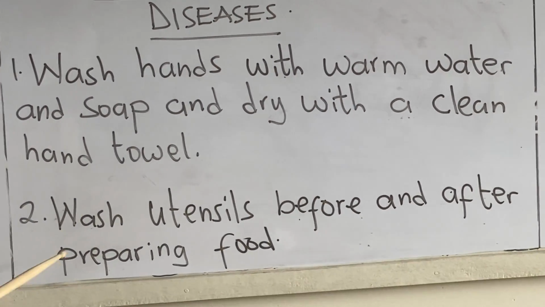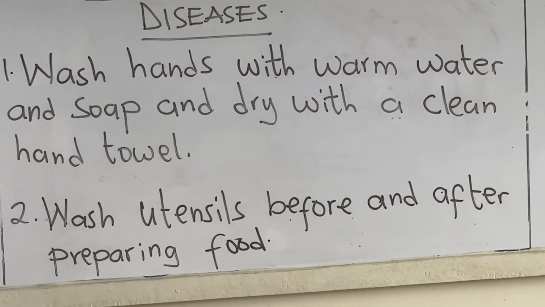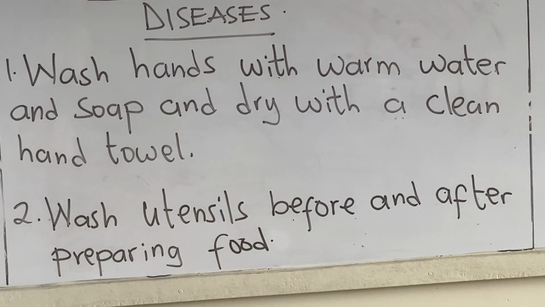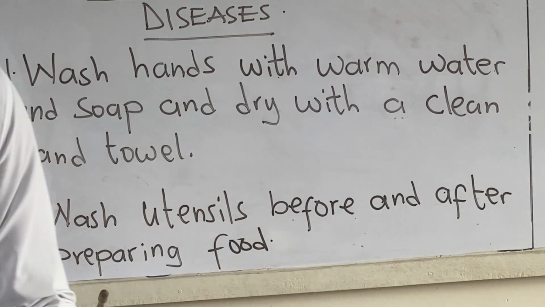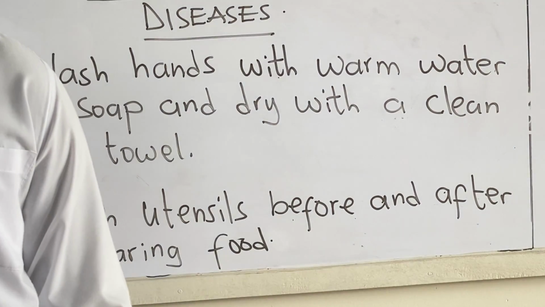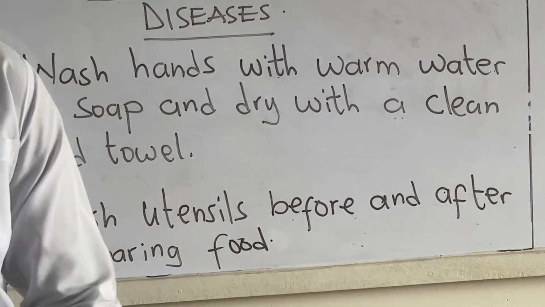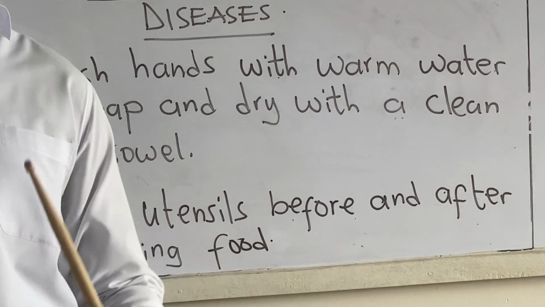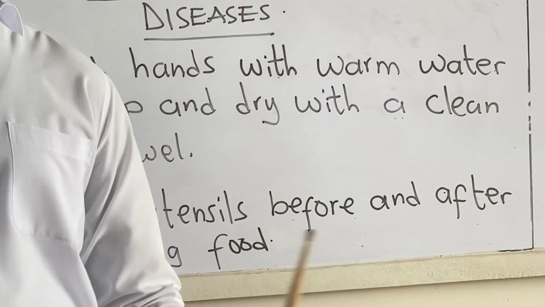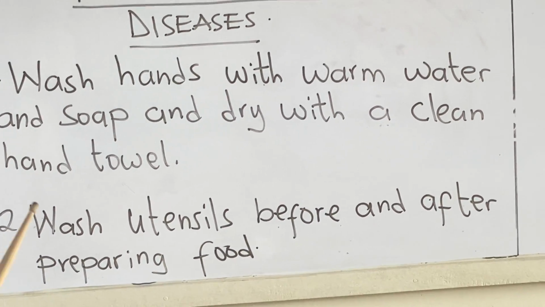2, wash utensils before and after preparing food. Never say that my cooking pot is very neat, so I will use it to cook just like that. Wash it before you use it to cook. And after cooking or preparing the food, wash it again.